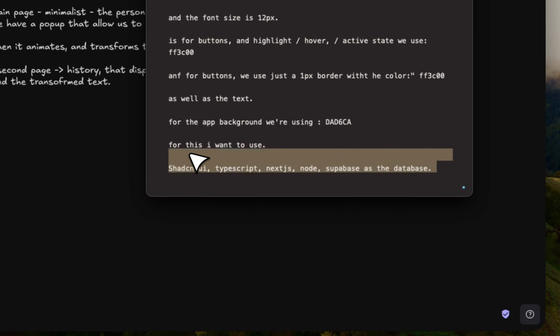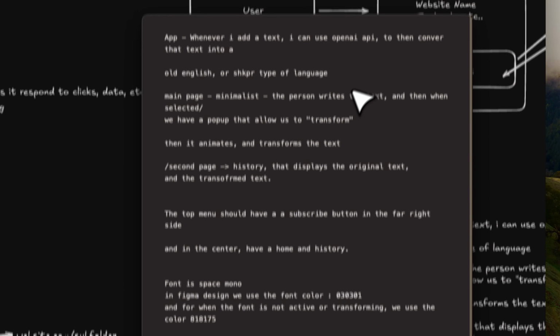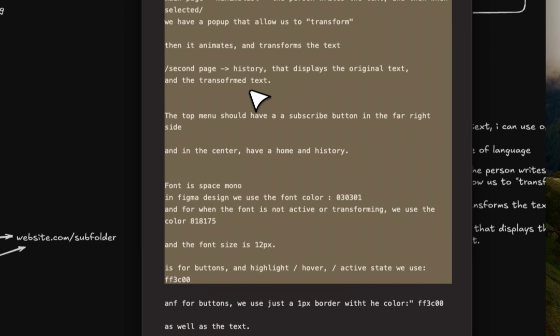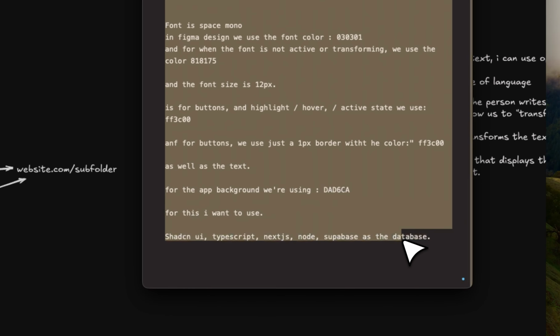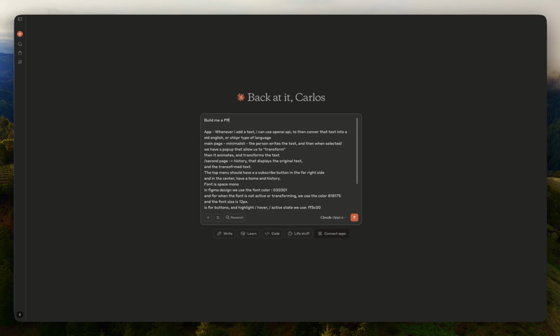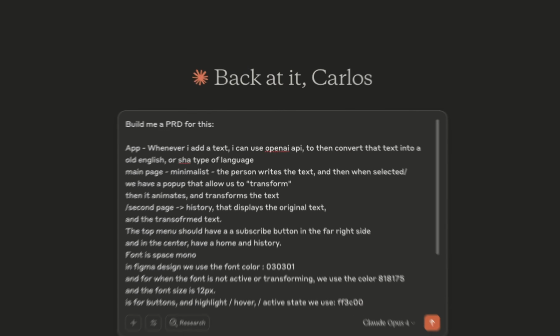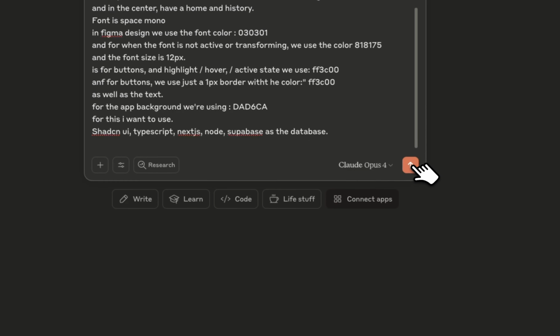Now that we have the tech stack that we want to use, the next thing that we are going to need for this is an explanation, which we already explained here. Okay, so I'm going to copy all of this, and I'm going to go into Claude. And I'm going to paste what we built, and say, build me a PRD for this. And let me actually change, because I was typing super fast. I just want to go in and say that this is actually Shakespeare. Cool. And then just send it.